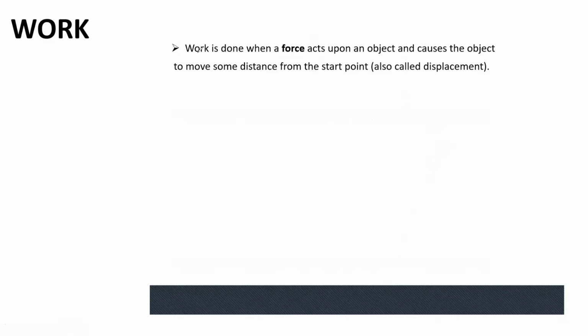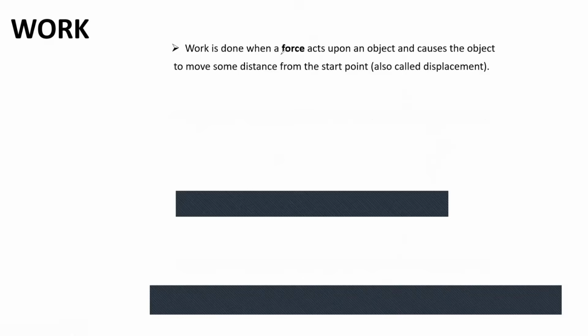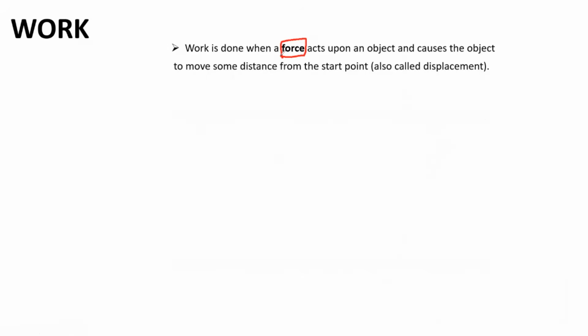So let me clarify this. Work is done by forces. This is very important. In the absence of a force, there is no work done. And so to do work, I need to have a force. And not just that, but the force must have the ability to move the object some distance. And in physics, we say displacement.